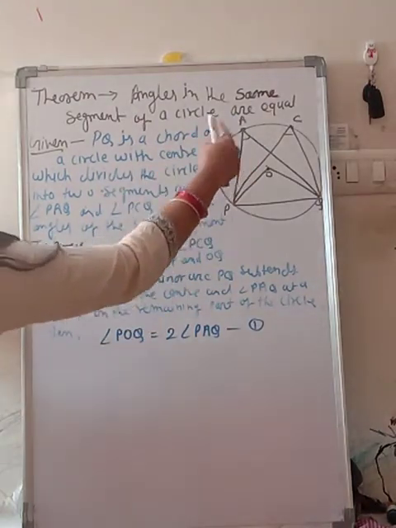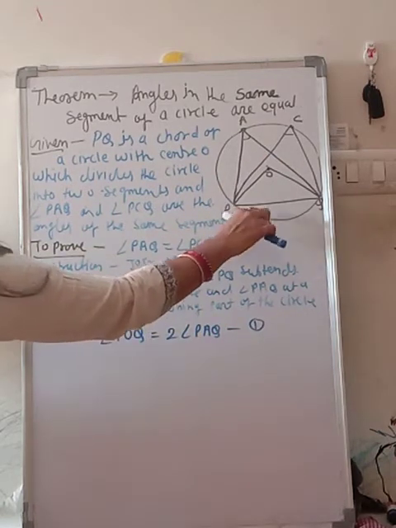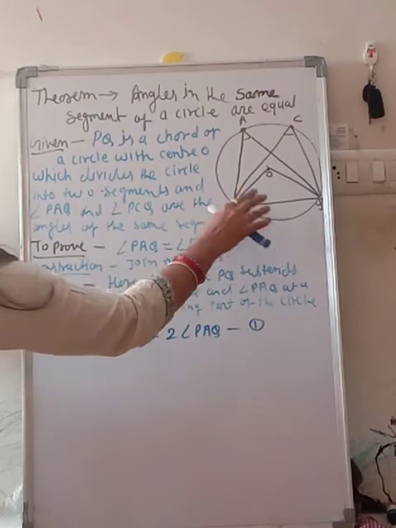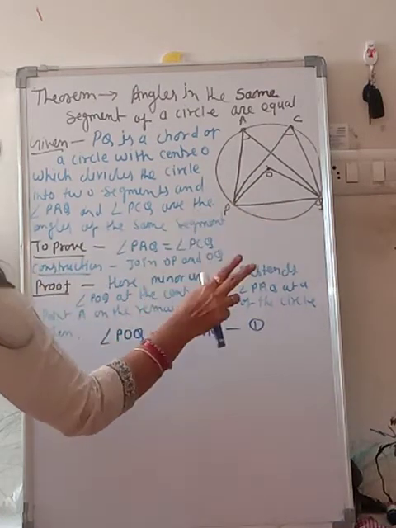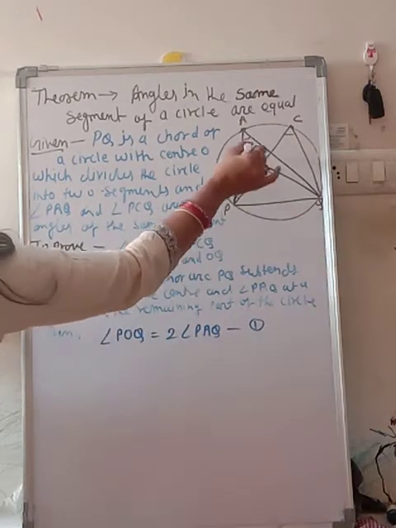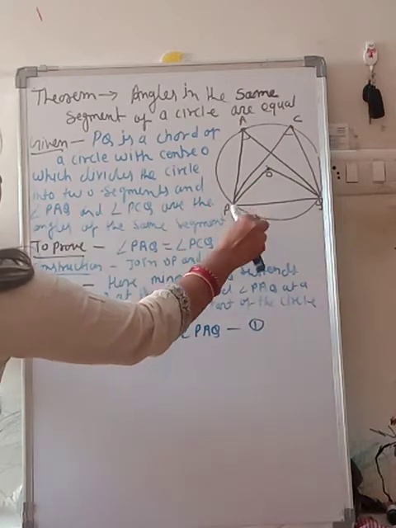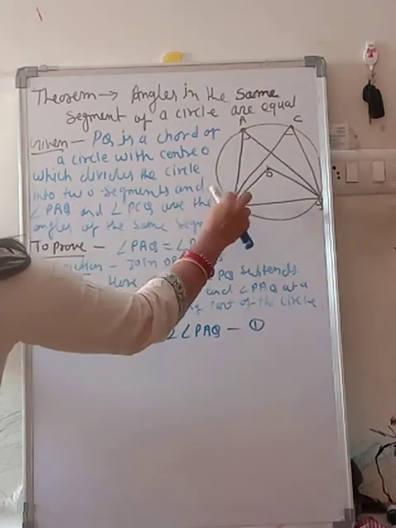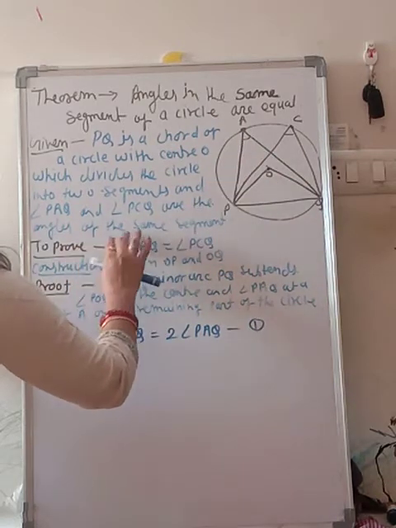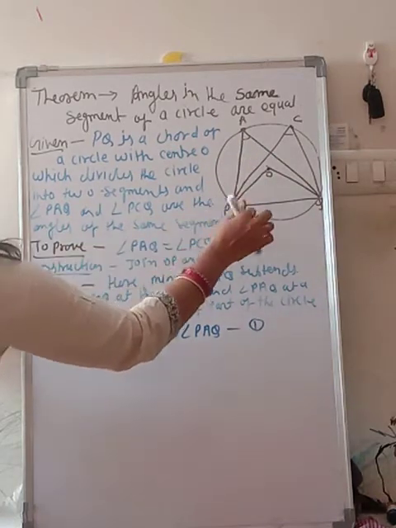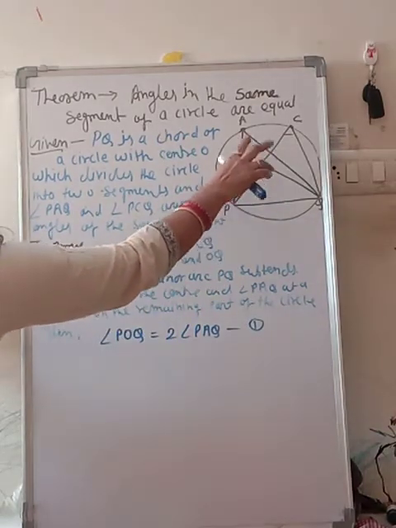So first you have to draw a circle with center point O, and PQ is a chord of the circle, which divides the circle into two segments. This is the minor segment and this is called the major segment. Here angle PAQ and angle PCQ are angles in the same segment, because the same chord PQ makes these angles.